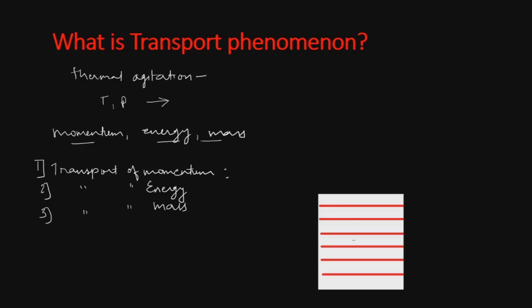These different layers of gas which are shown here can have different speeds. The molecules may move at different speeds in these layers. Because of the velocity difference, if you take these two layers, the difference in the velocity will be given by dv by dx, the velocity gradient. Because of the relative motion of these layers, the faster moving layer will transfer momentum to the slower layers. If this is at higher velocity and this is at lower velocity, then the momentum will be transferred from the higher layer to the lower moving layer.